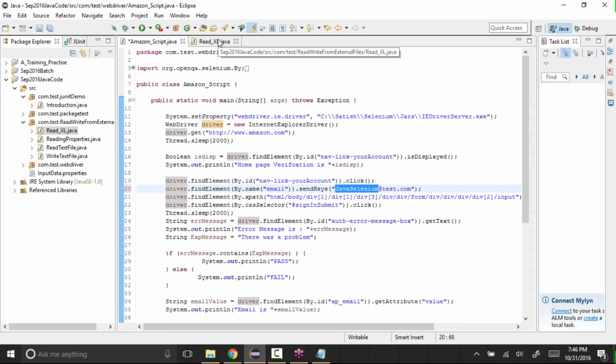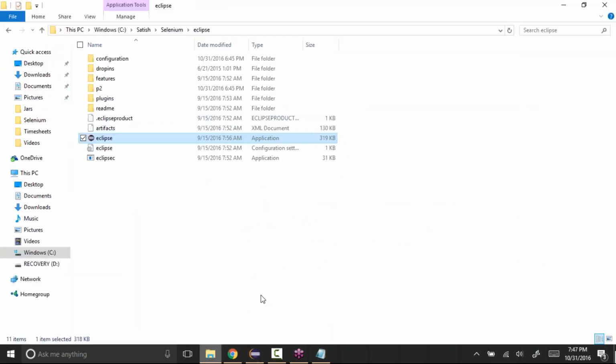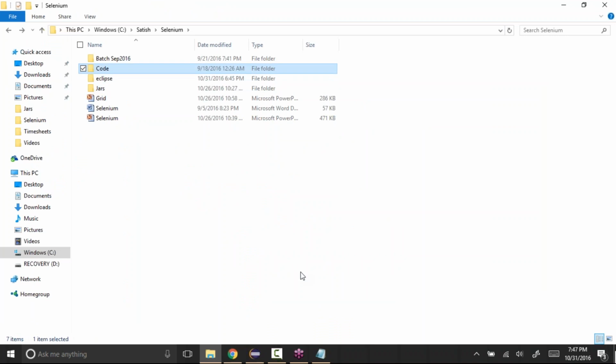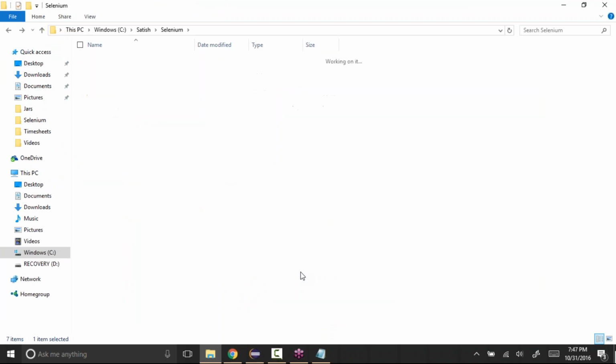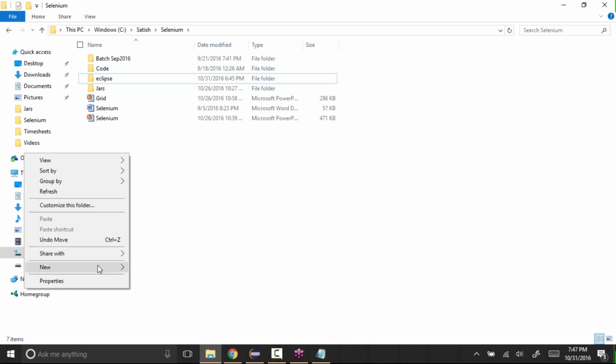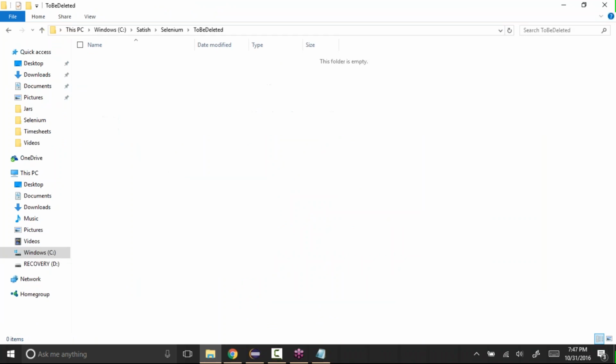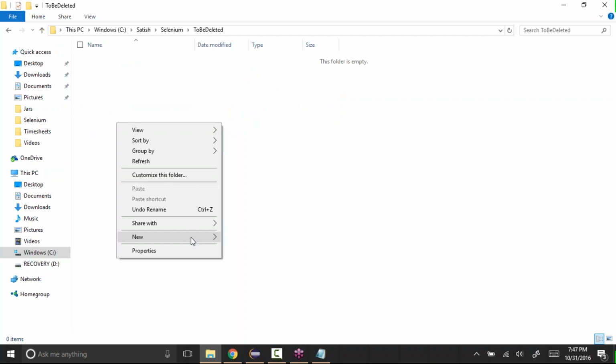So how to do that? Let's see. We have the Excel code where we are passing the file path, which is in the Satish Selenium folder at some location. So I'll open that. Oh, looks like that folder is gone. So let me create a new folder and call it "to be deleted". Just one folder, and we have some file in there.